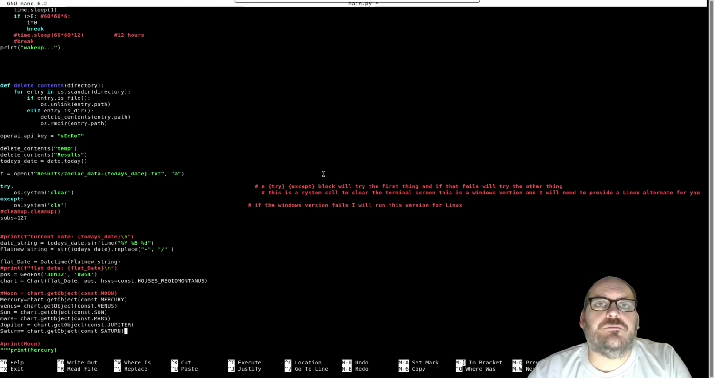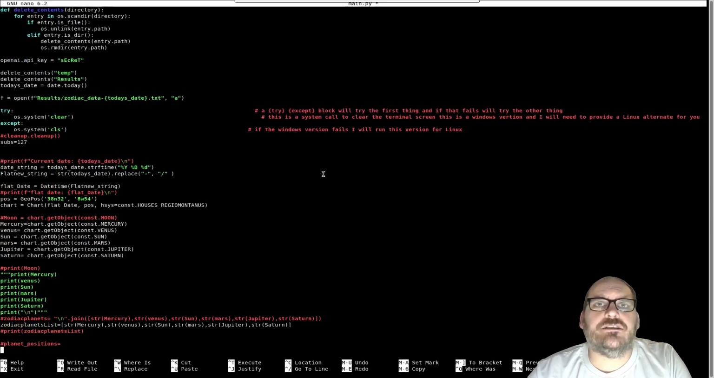All right, so we look at what we're interested in. The moon is being blocked out. I didn't really want the moon in this, but I did take the sun. So we've got Mercury, Venus, Sun, Mars, Jupiter, and Saturn. Those are the inner planets. They do the outer planets sometimes for zodiac signs, but most of the time it's just the inner planets people are interested in. We just print it out to the console.